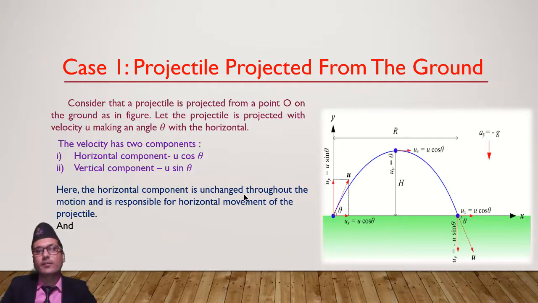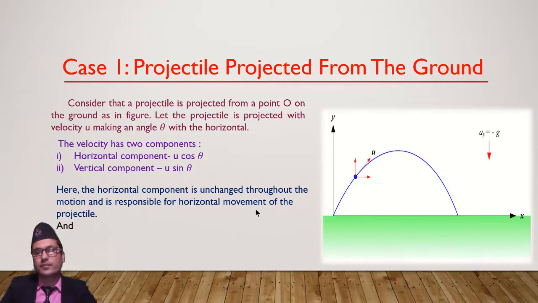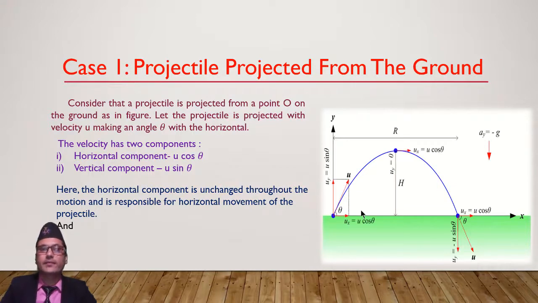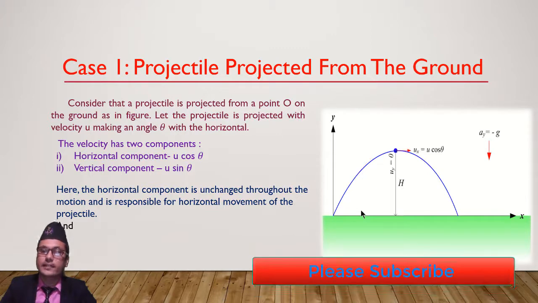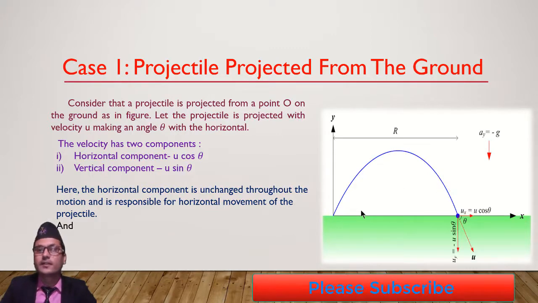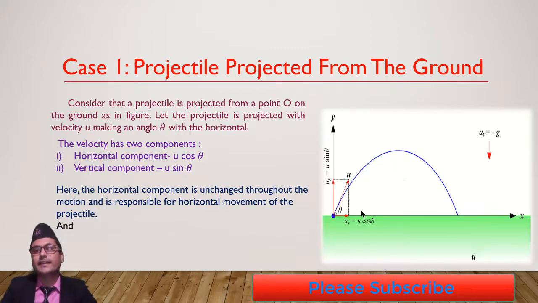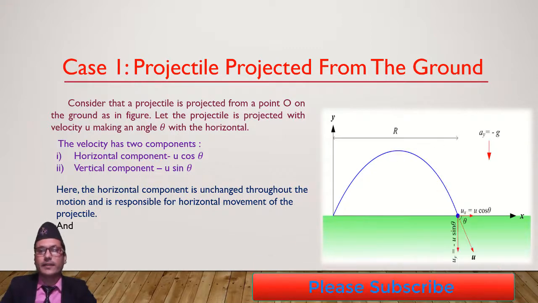Here the horizontal component is unchanged throughout the motion. The horizontal component is always constant in this case. In the projectile case, the horizontal component, u cos theta, always remains constant, but the vertical component, u sin theta, is responsible for the projection. And u sin theta is here known as the initial velocity.